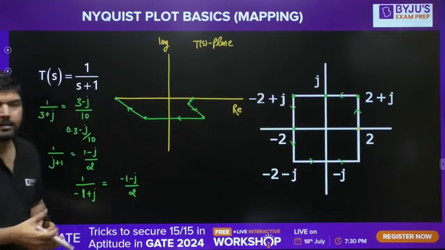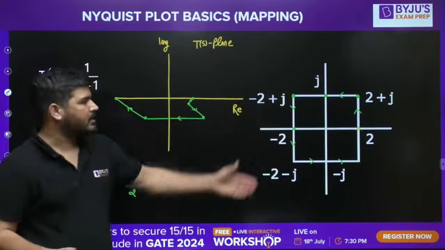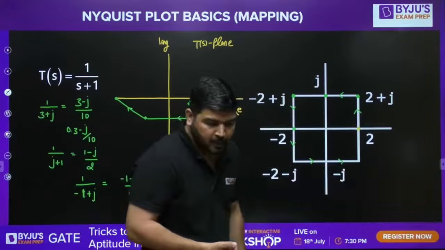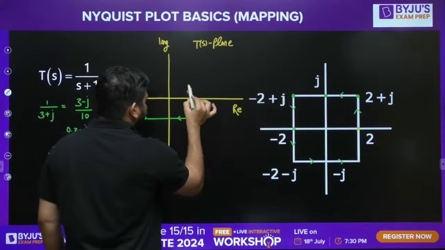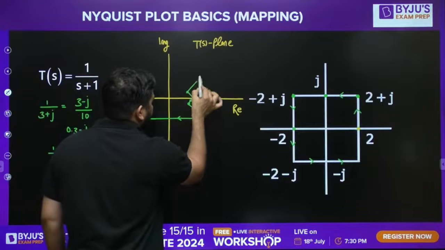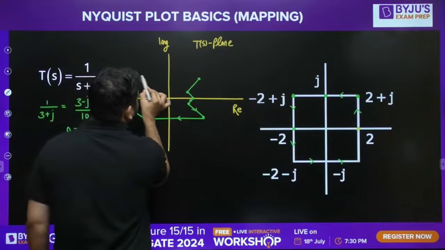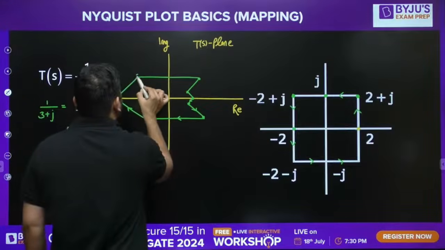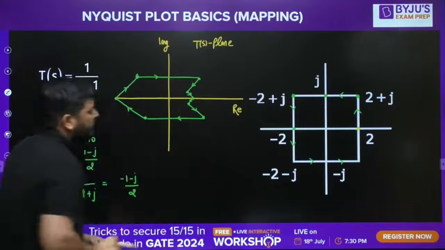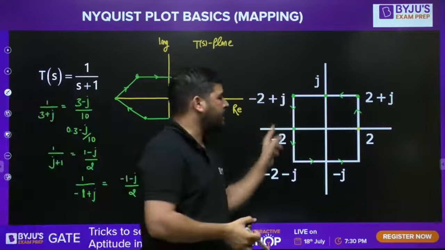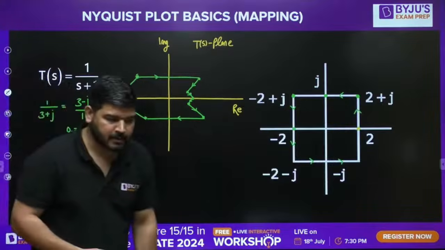So I have plotted the contour for the upper part. The lower part is just the conjugate version of this. So what I can do is replicate this. It's easy peasy. And the arrow will be like this. So this is the contour. If you want to map this S-plane contour in this function, the final result is like this.